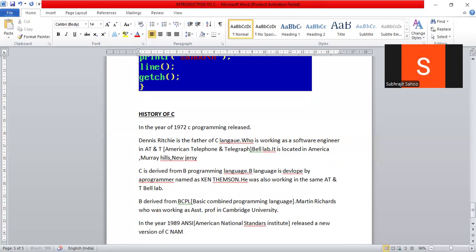The new version of C is named ANSI C, and it is also called C89, because it was developed in the year 89.